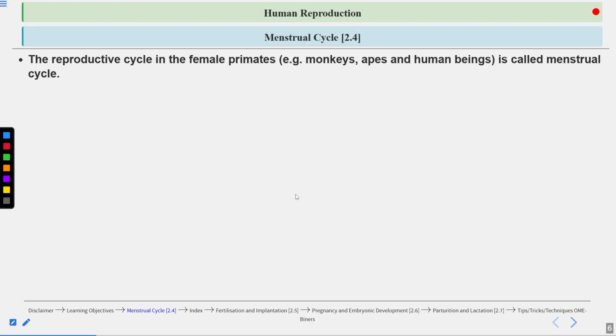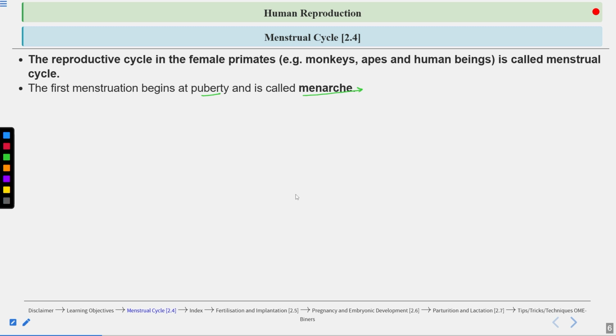So how can you define the menstrual cycle? There are various ways to define it. One of the ways is that the reproductive cycle in the female primates, for example, monkeys, apes, and human beings, is called the menstrual cycle. So basically, the menstrual cycle is a reproductive cycle. The question can come from here. They can ask you, reproductive cycle in female primates, this is known as the menstrual cycle, and then you can give examples of the female primates. Now, the first menstruation begins at puberty and it is called the menarche.